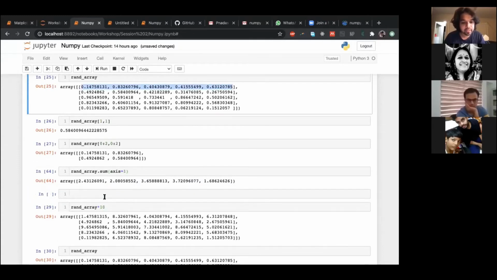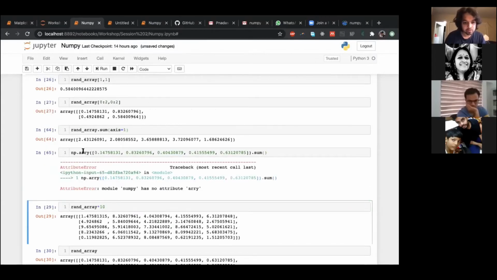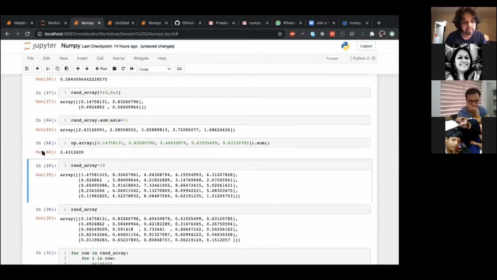Right, so I have this row, this list, and I once again take numpy array of this whole thing, and I take the sum. Oops. So I read attribute error, numpy has no attribute arry, and then I realize, oh, it's array, right? So I get 2.312609. So yeah, this is doing what I'm expecting it to do.